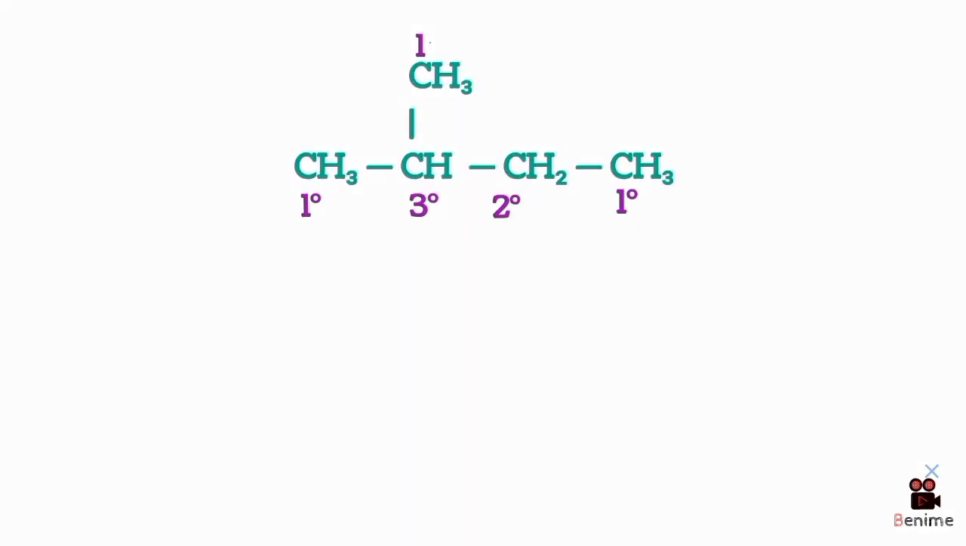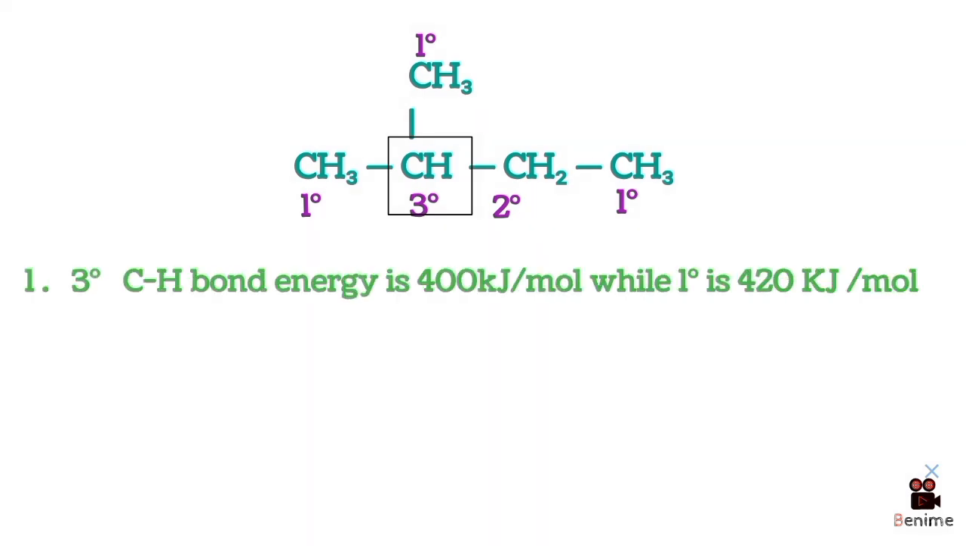Look at a branched alkane. You have primary C-H bonds, secondary C-H bonds, and tertiary C-H bonds. Which one gets attacked first? Tertiary. Always tertiary. Two reasons. One, the tertiary C-H bond energy is about 400 kilojoules per mole. Primary is 420. Tertiary is weaker, easier to break.